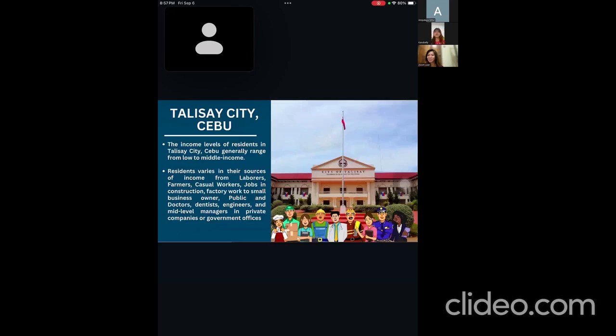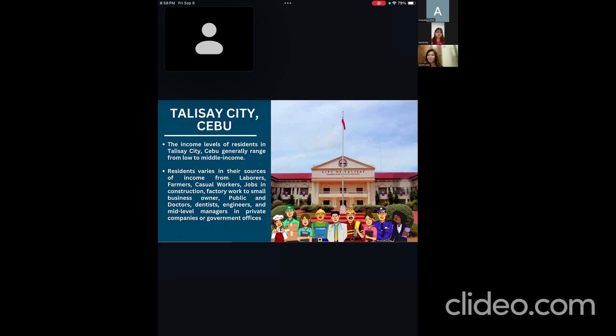So in terms of the income levels of residents in Talisay, Cebu, they generally range from low to middle income, though they vary based on occupation and economic activity. We have low economic earners, such as laborers, farmers, residents who work in agriculture, and casual workers, in jobs like construction, factory work, and the informal sector. Then low middle income earners: small business owners, public sector employees, skilled workers. Then middle income earners, who are professionals or who receive remittances.